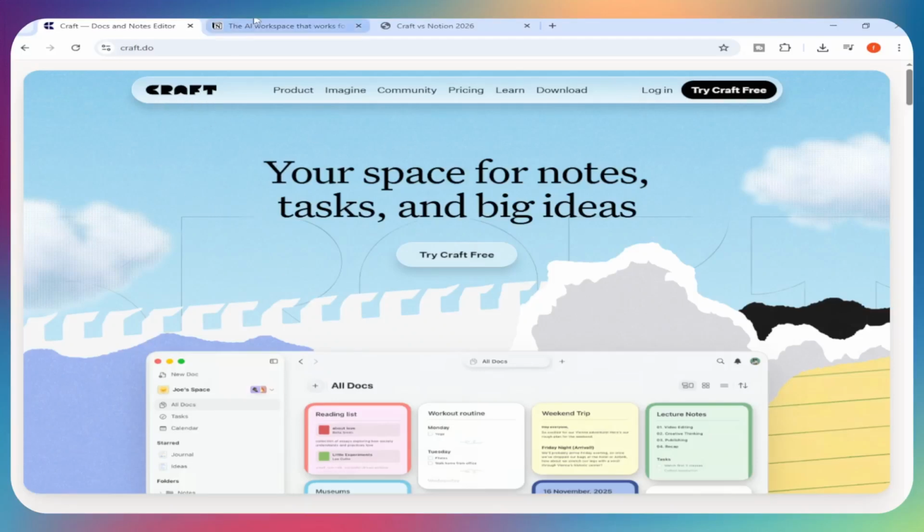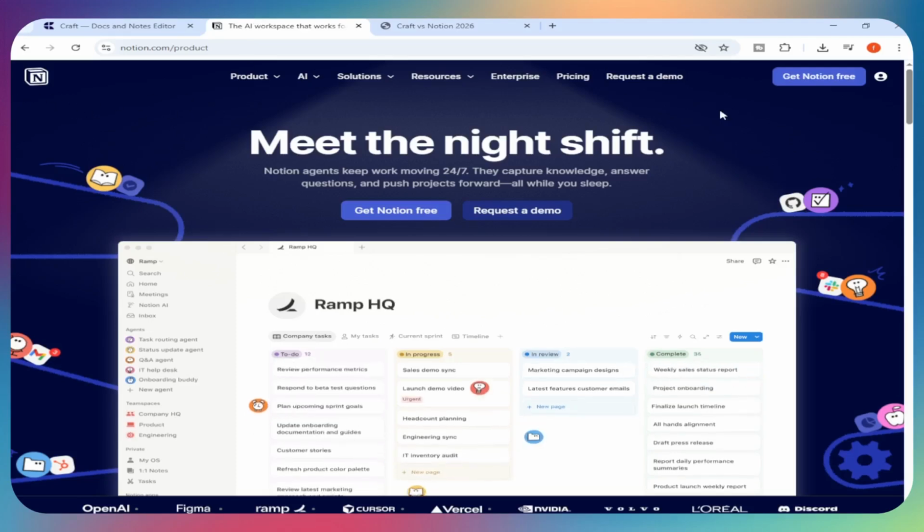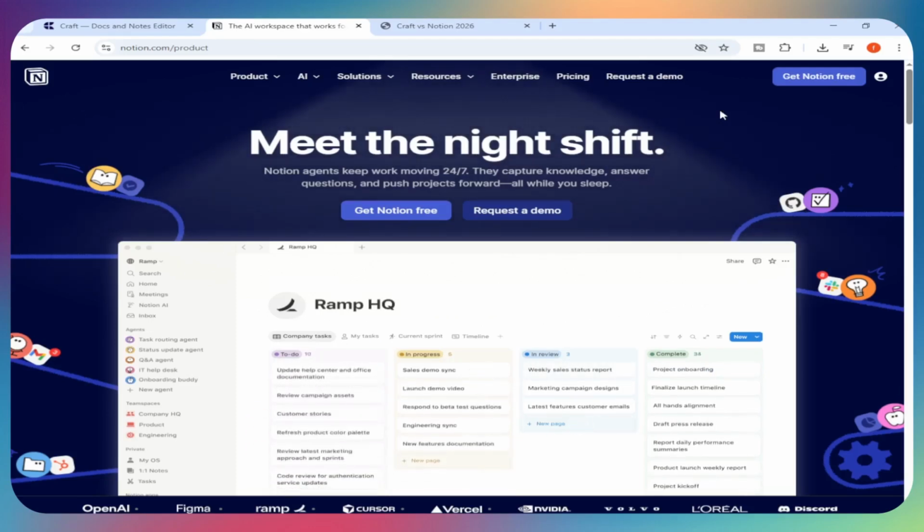Today we're settling the Craft versus Notion debate once and for all. By the end of this video, you'll know exactly which tool fits your workflow. No "it depends" answers. Let's get into it.